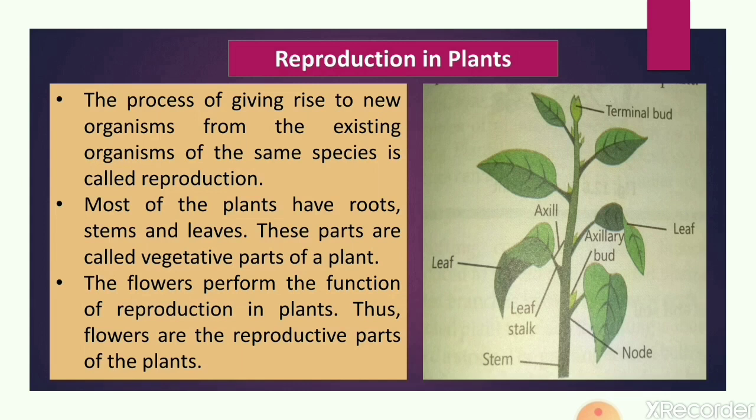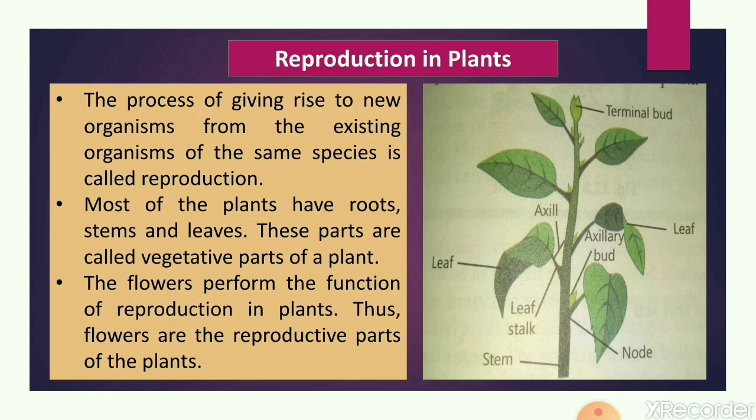At least one parent is needed to produce a new organism in both cases, in animals as well as in plants. So, the process of giving rise to new organisms from the existing organisms of the same species is called reproduction, or the production of new individuals from the parents is known as reproduction.